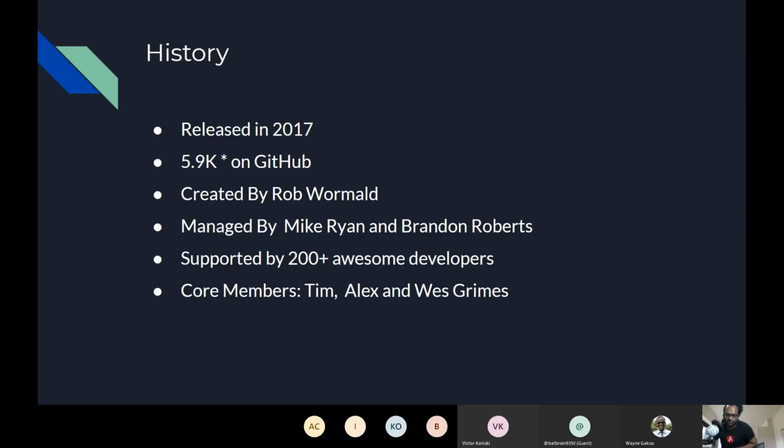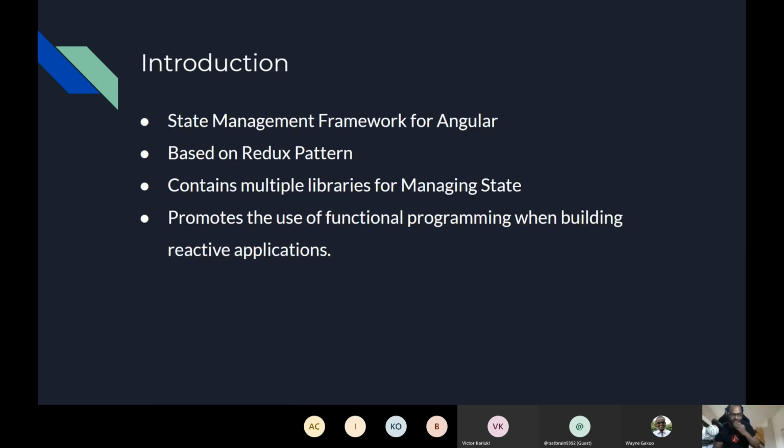Now it is being managed by two of the GDEs and two of the amazing community members, Mike Ryan and Brandon Roberts. And of course, open source projects cannot survive without contributors, right? So contributors like you and me. There are more than 250 contributors to this project to date, and we have some core team members as well. Mike Ryan and Brandon Roberts are the maintainers of the project. Apart from that, we have three core members for NGRX: Tim, Alex, and Wes Grimes. And this was just a small history about NGRX.